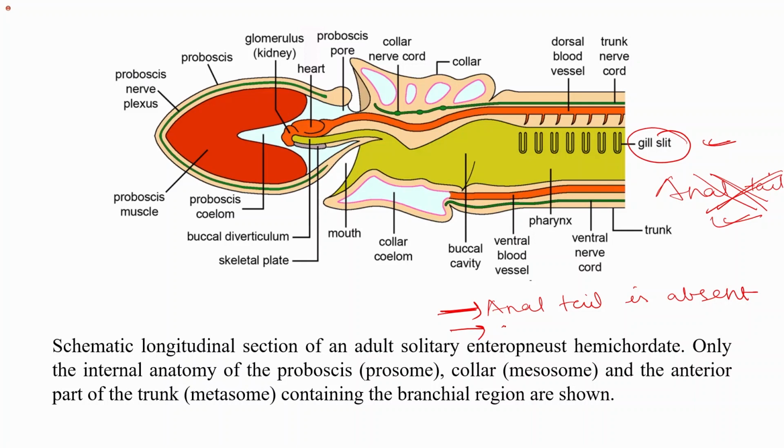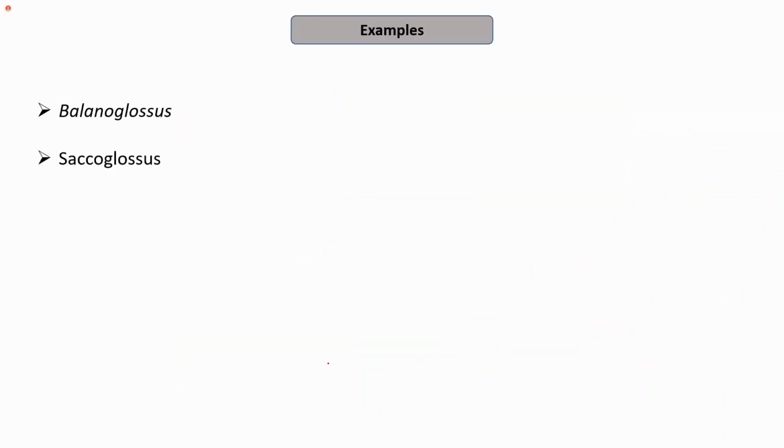Also, the notochord is not present. Right? So you have proboscis, which is the prosome, collar, which is the mesosome, and the anterior part of the trunk, which is the metasome. Examples of this phylum include Balanoglossus and Saccoglossus. So this you need to remember.